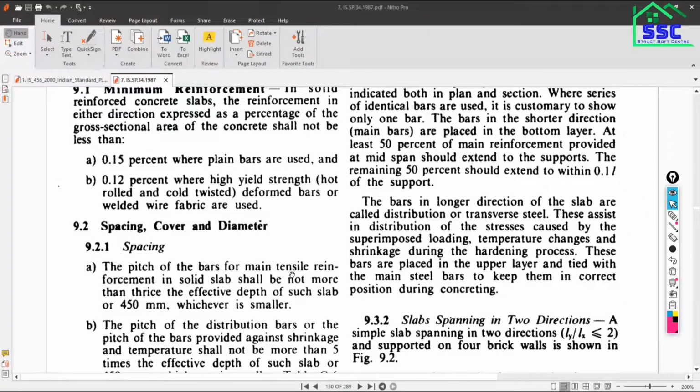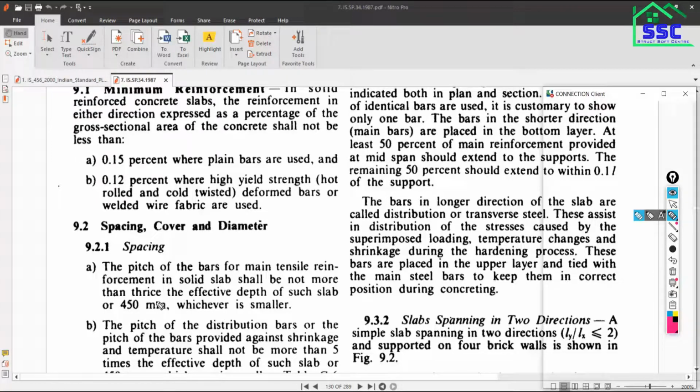The pitch of the bars of the main tensile reinforcement in a solid slab shall not be more than thrice the effective depth of the slab. First are the design recommendations, and second are the detailing recommendations. All the recommendations that we are discussing here are detailing recommendations.